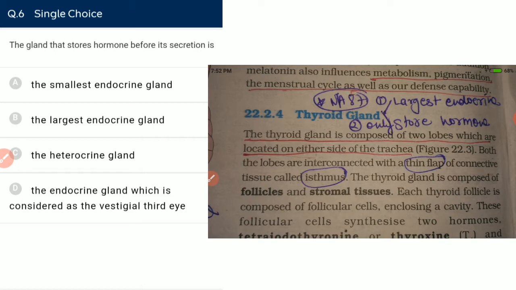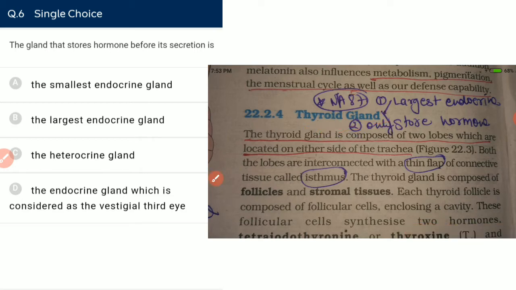So thyroid is the largest endocrine gland, and it is the only gland which stores hormone. No other gland in our body has so far been noticed or discovered that stores hormone.